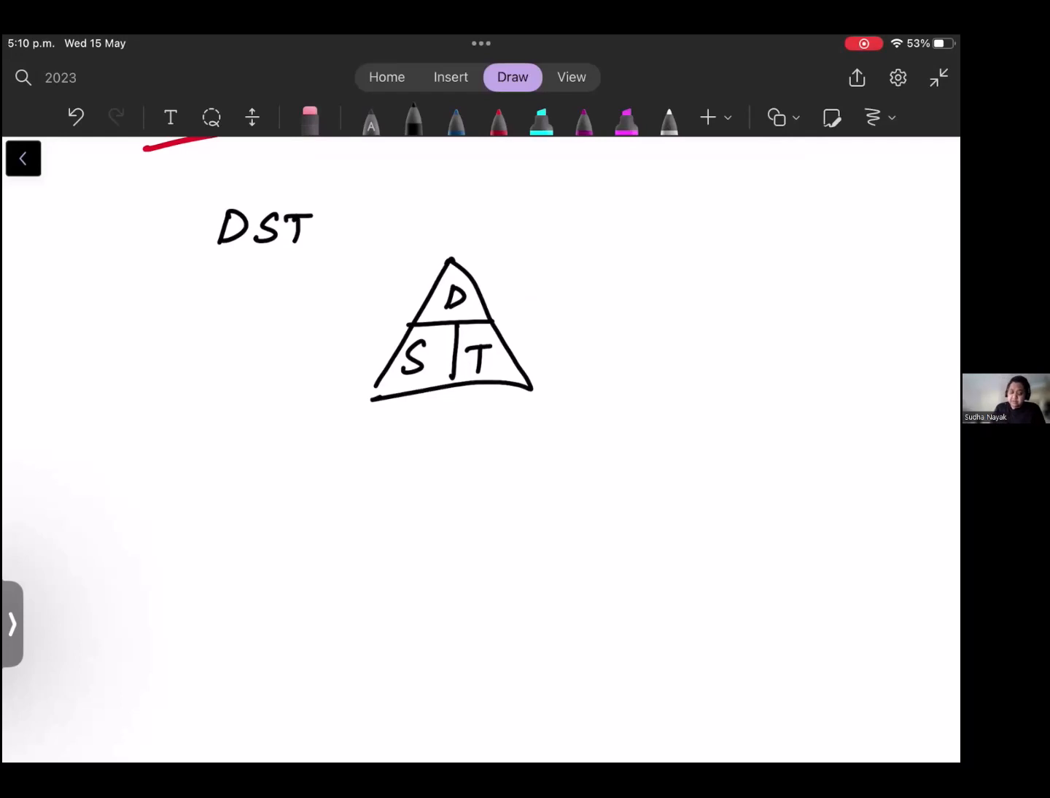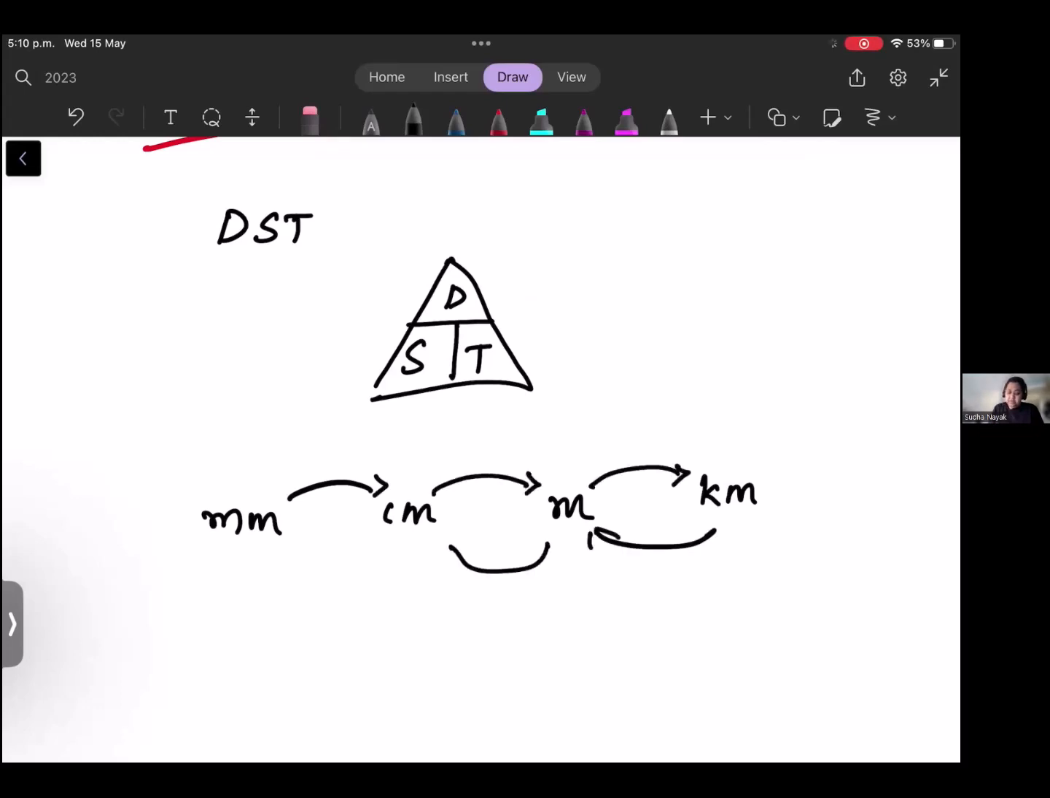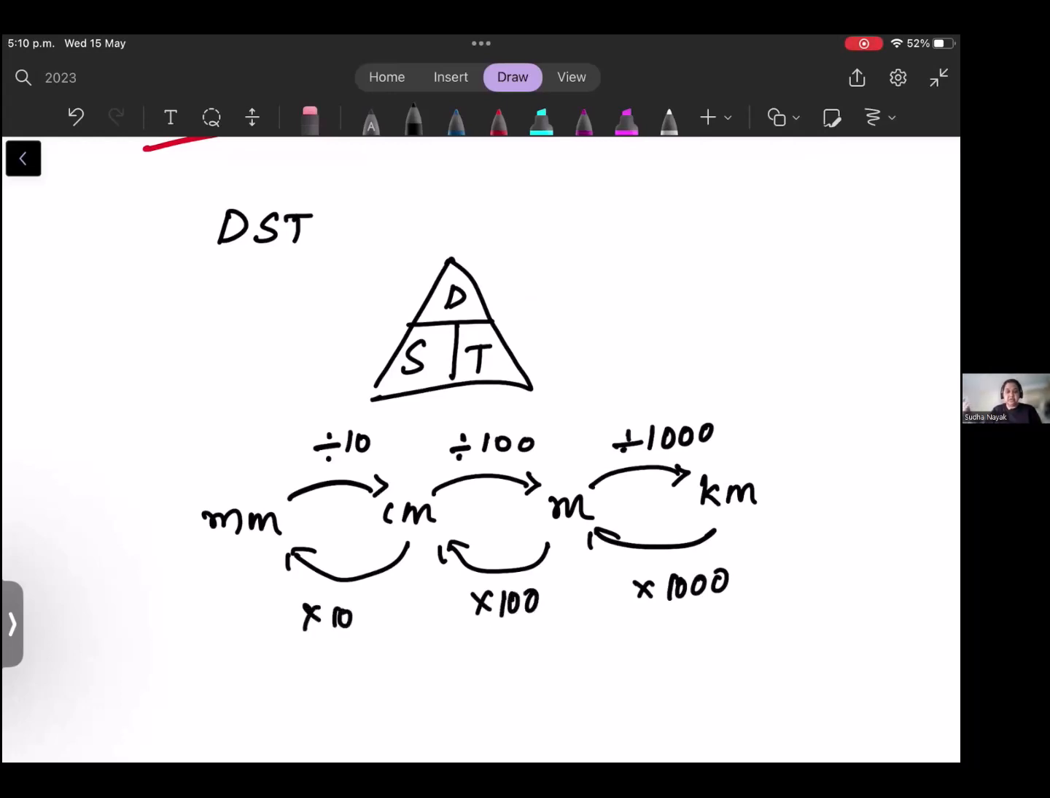It will be useful many times, and I've mentioned it multiple times, but I'm just saying it again: millimeter, centimeter, meter, and kilometer. If you don't know the conversion, just draw this picture anytime and then you will be able to do it. Conversion is very important in junior cycle. So millimeter to centimeter, it will be divide by 10, divide by 10. This will be divided by 100 and this will be divided by 1000. So this will be multiplying by 1000. This will be multiplying by 100, multiplying by 10. Okay, so remember this picture and you will be able to derive the information out of that.